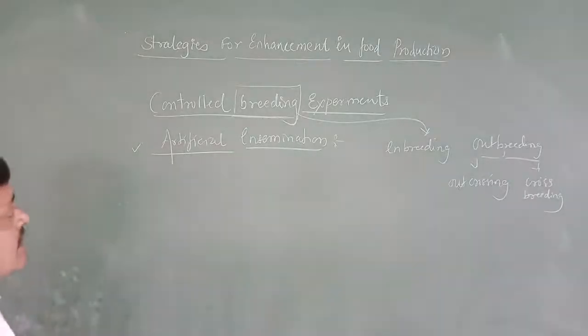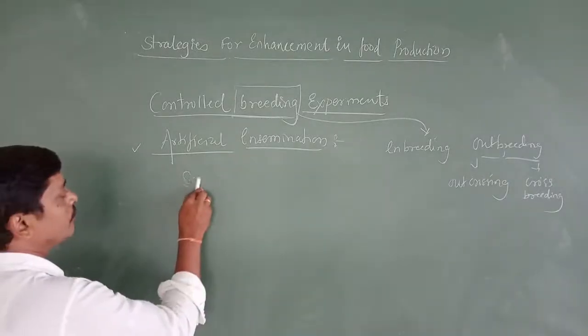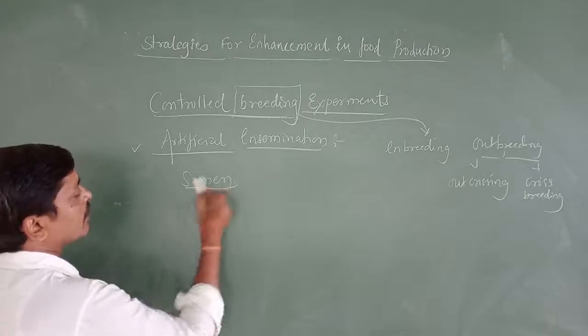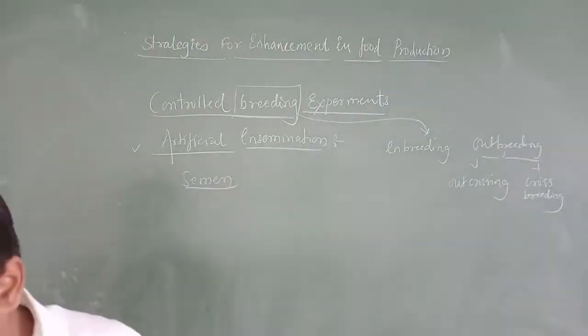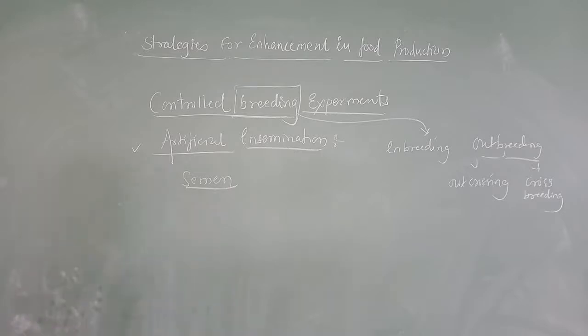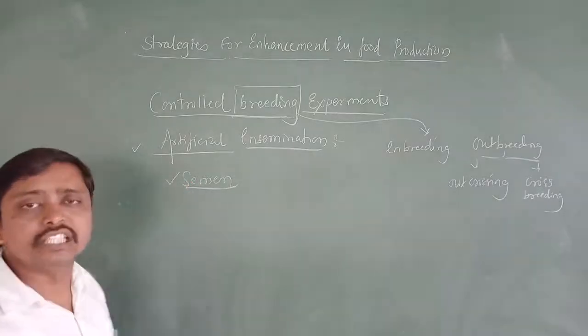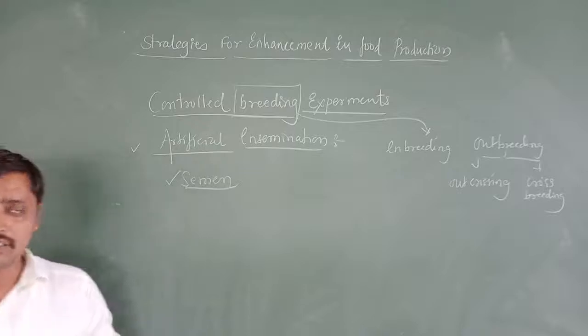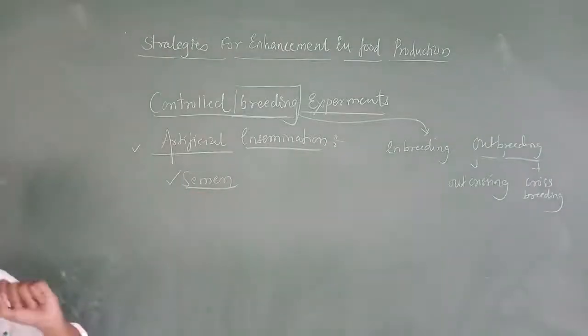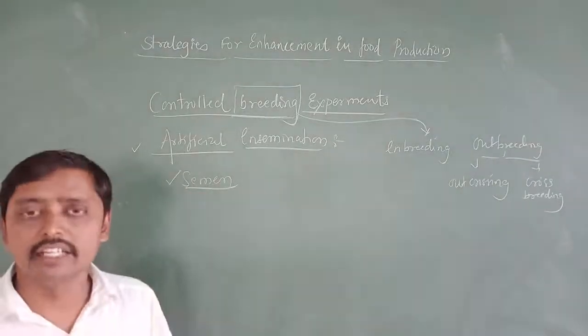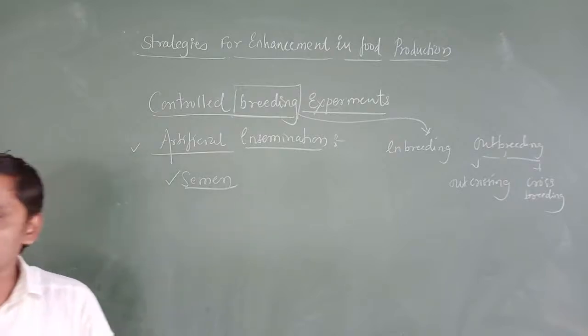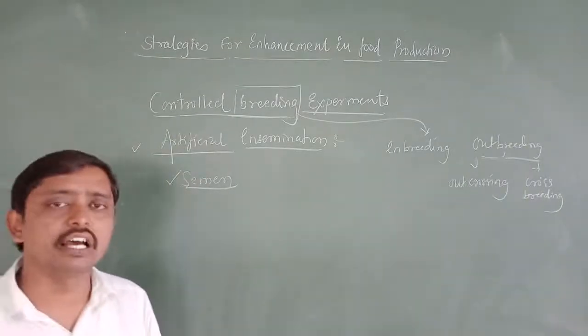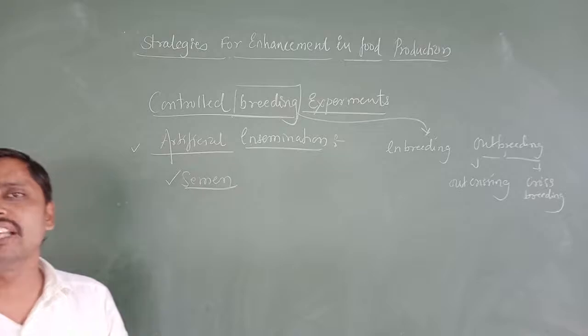Now for artificial insemination, first you need to know the definition of semen. I think you are all aware of semen. What is meant by semen? The word semen came in the third chapter, human reproduction. In human reproduction we learned the definition of semen. What is semen?